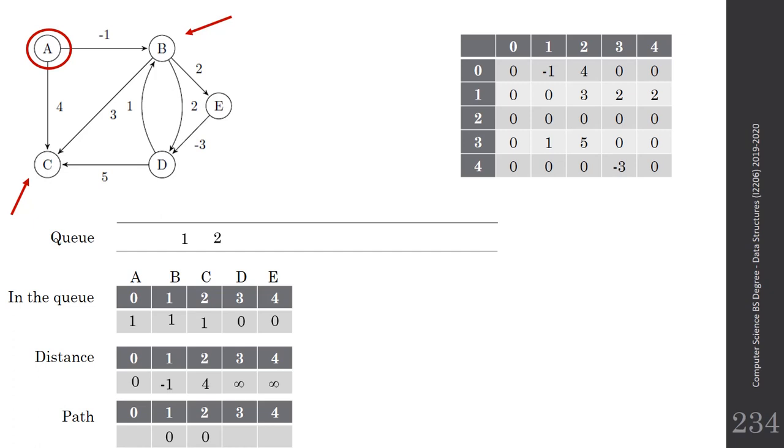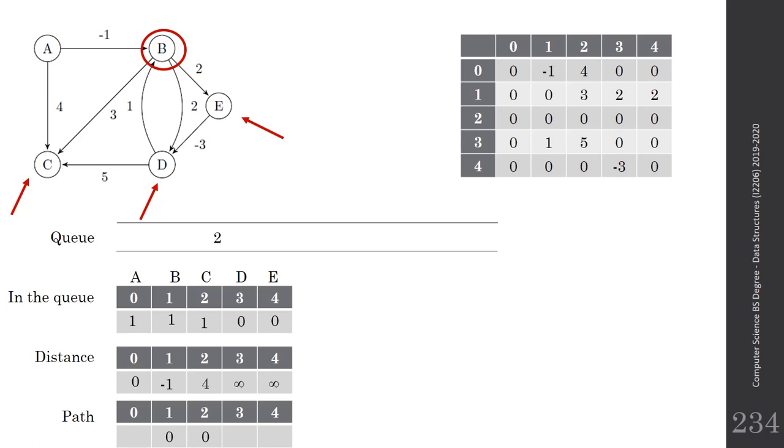So we will take the front element of the queue, which is element B or index 1, and I will dequeue it and check its neighbors, which are C, D, and E. So for C, now the distance from B to C. The distance to B, I will look here, it's equal to -1. -1 plus 3 is equal to 2. So it's better than 4.